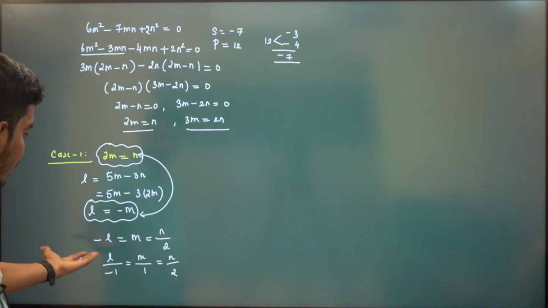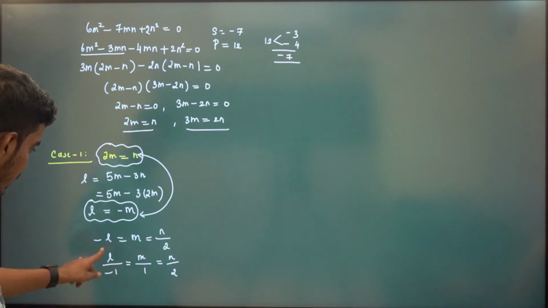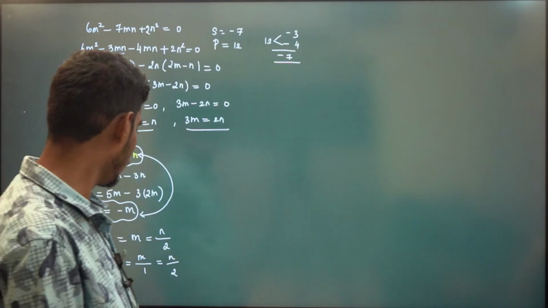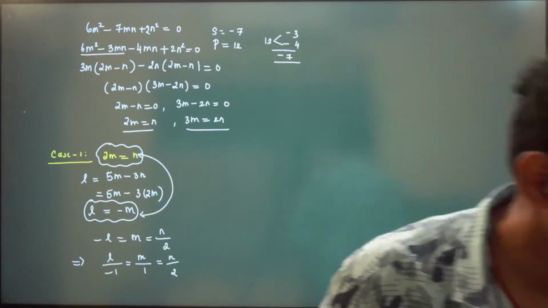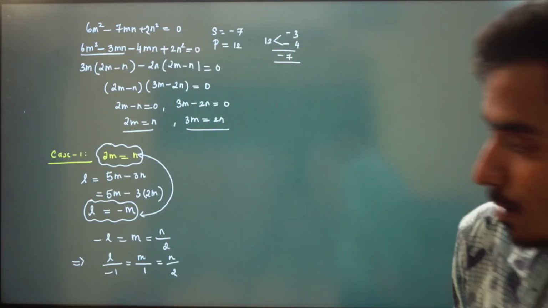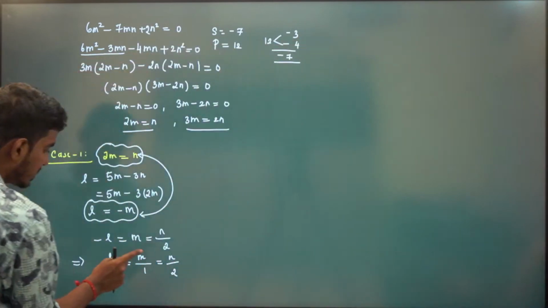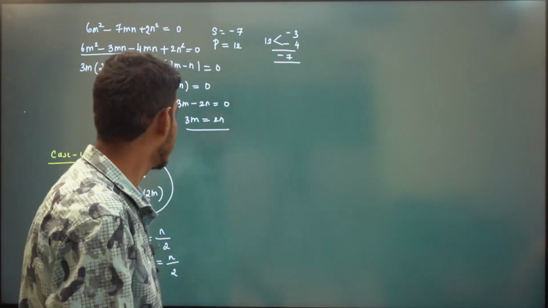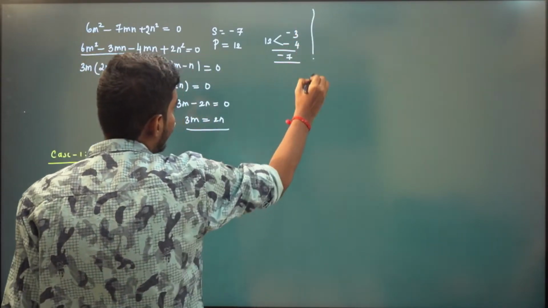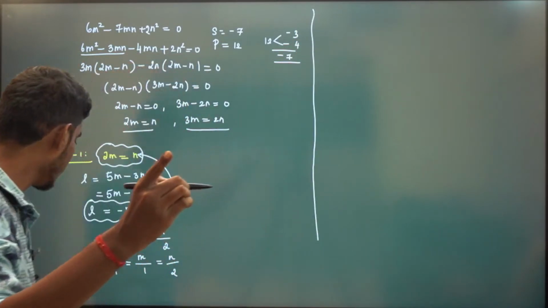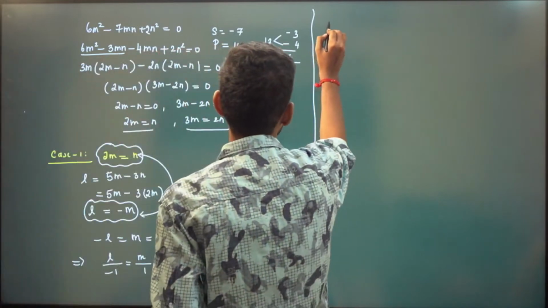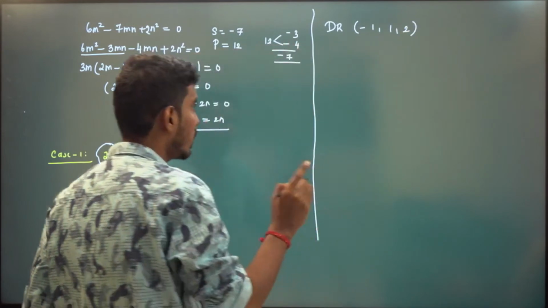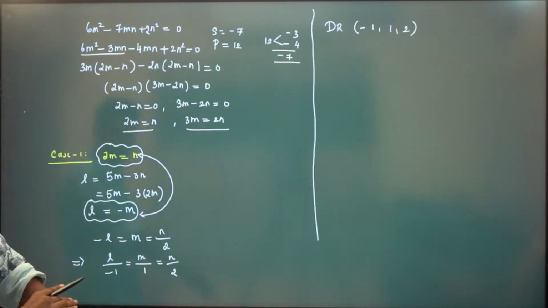Okay, so you don't want to divide by minus, right? So you just take L to be positive, with minus 1 below. Now what can you say about minus 1, 1, 2? Yes, exactly. Minus 1, 1, 2 is the direction ratio of some line. First line or second line. So what we infer in case 1 is that the direction ratio is minus 1, 1, 2.